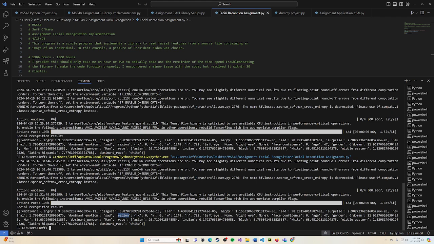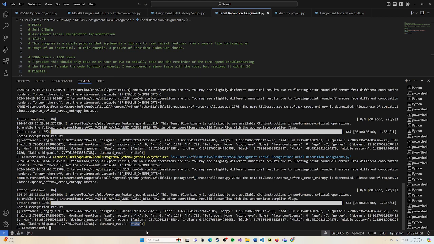The face confidence, I'm not entirely sure why that calculated 0. And the age, again, 47, that's way off. But it does try its best to give a guesstimate of where we're at. And then the gender calculation was man. And the race, you can see how it breaks down the individual percentages of the different ethnicities. And for President Biden, his dominant race was white. So it's a pretty cool program.